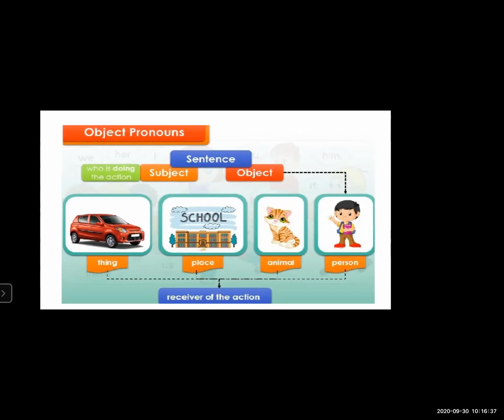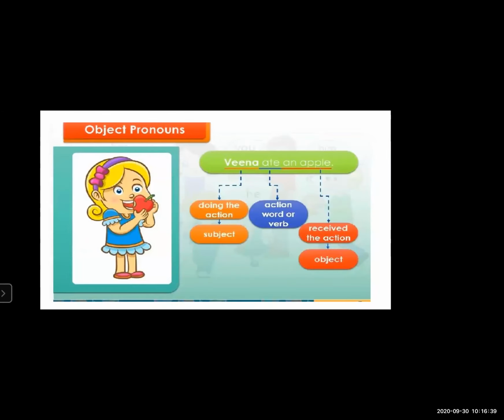Now look at this example: Veena ate an apple. We have the same sentence in subject pronoun also, and here in object pronoun we are going to see the same. Now, Veena ate an apple. In this sentence, Veena is what? Veena is the subject because she is doing an action. What action is she doing? She is eating an apple. Okay, the action word, or a verb.